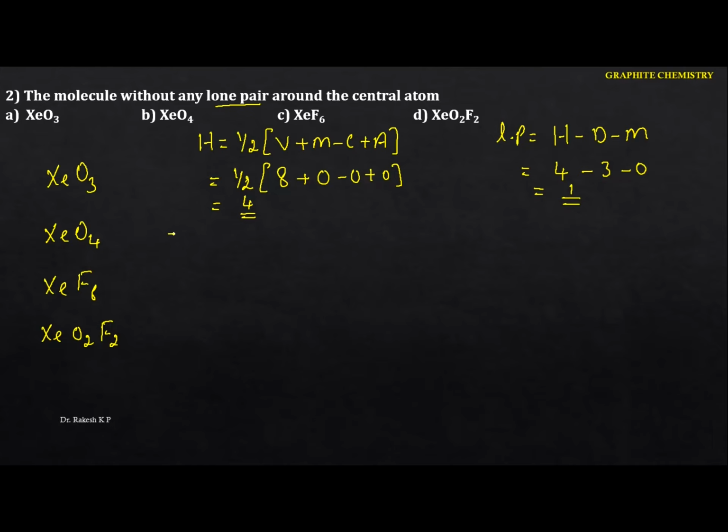So let me calculate in this one here. For this one, half into 8, we don't have monovalent. Again I'm going to write like this. So here what we got is 4.